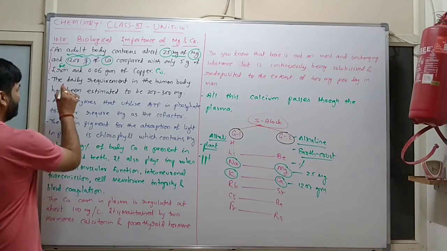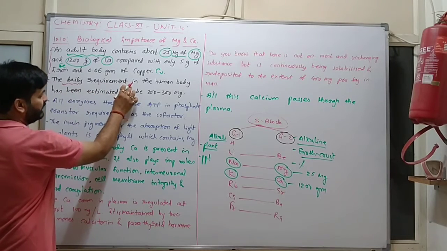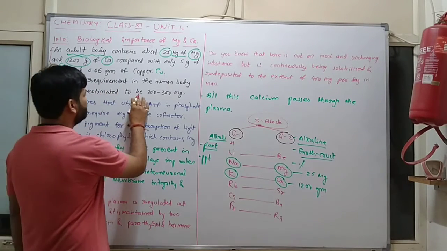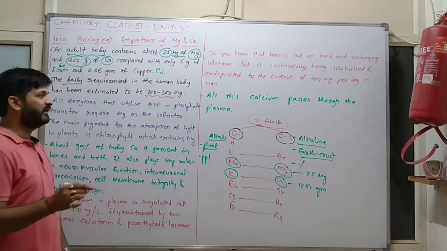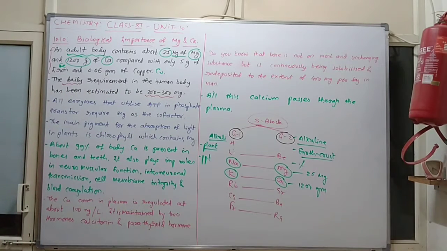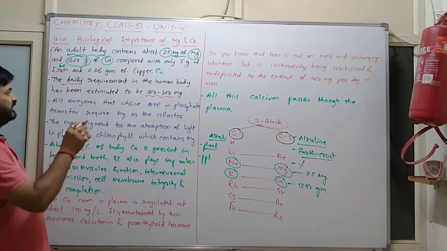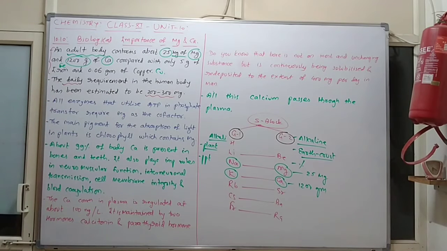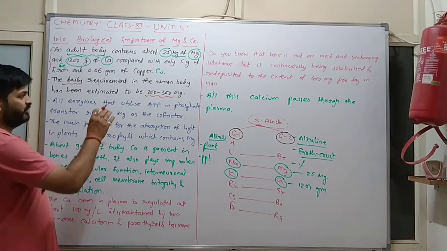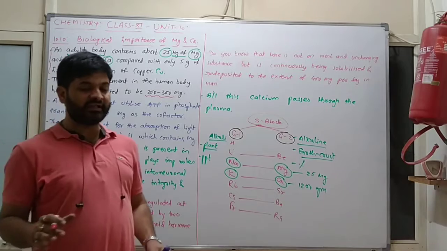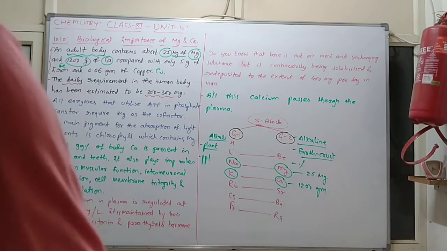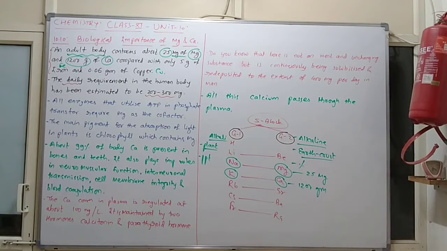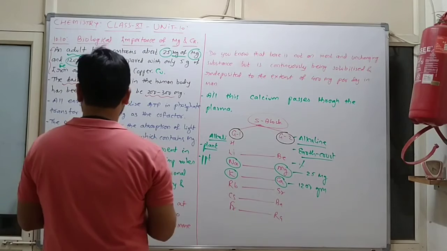Clear? The daily requirement in the human body has been estimated to be 200 to 300 milligram. Of what? Magnesium and calcium. If the amount of magnesium and calcium is not in this range, then many neurological problems may start in the human body. Clear?